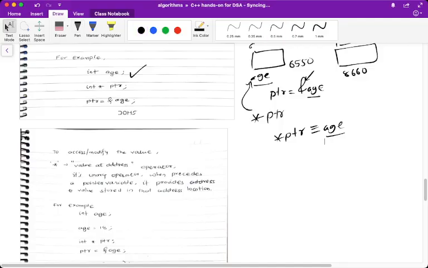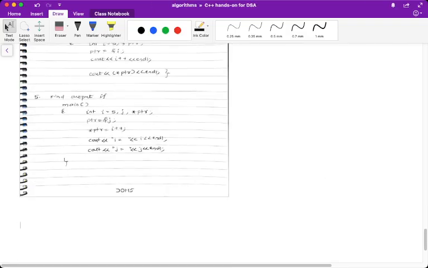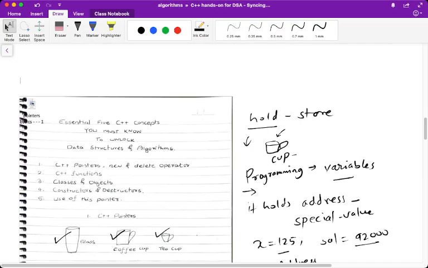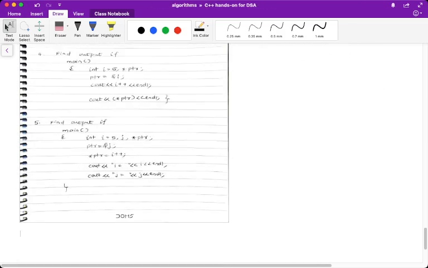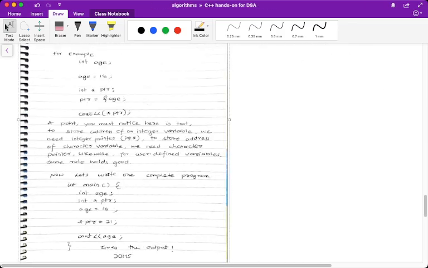So this is how it works. Let's try one program here. Let's see one program. Here we have one program. Look at this program and go through it. What we did in the earlier stage, we declared a variable and created a pointer variable, and we initialized the variable. Then we are manipulating the value of this age using this pointer.